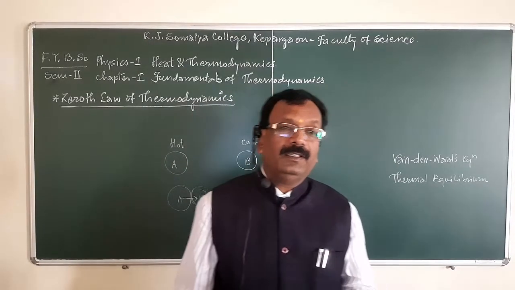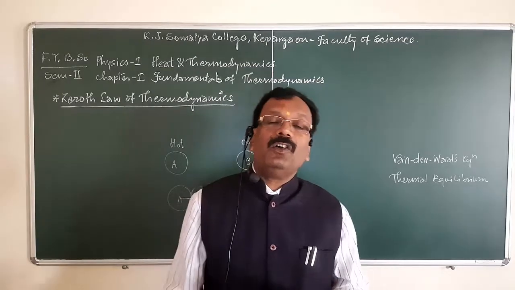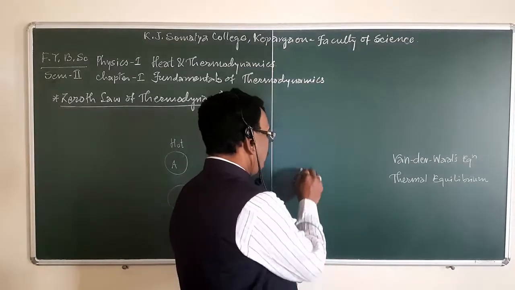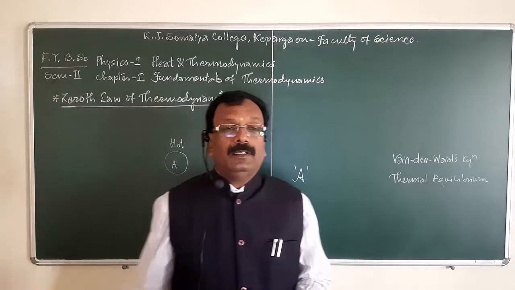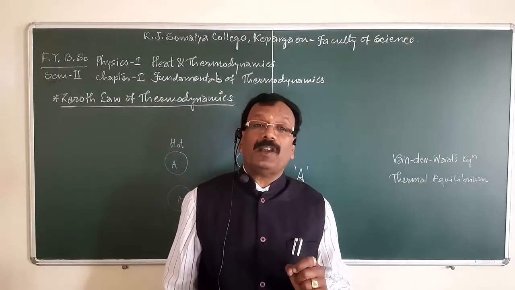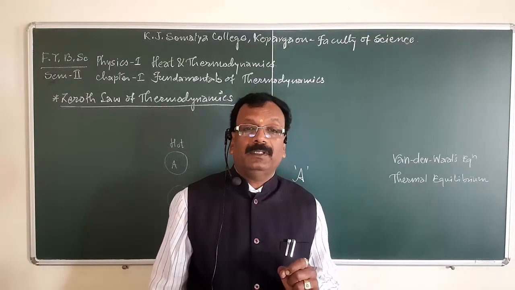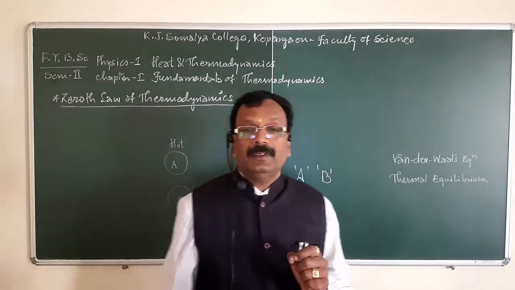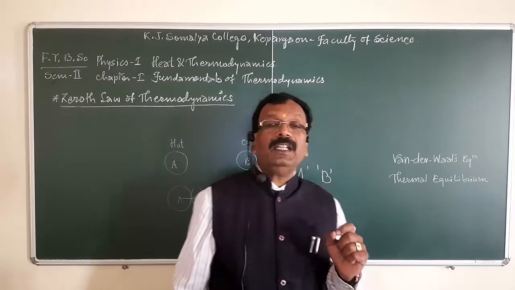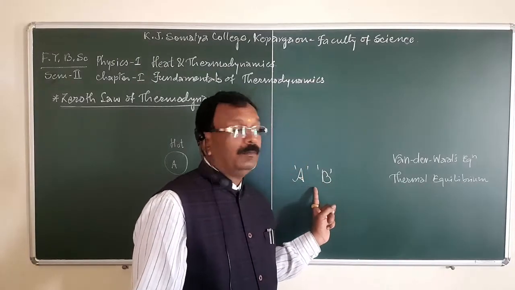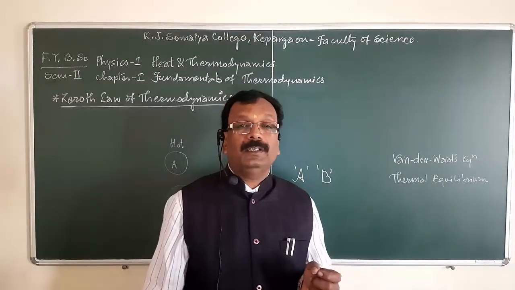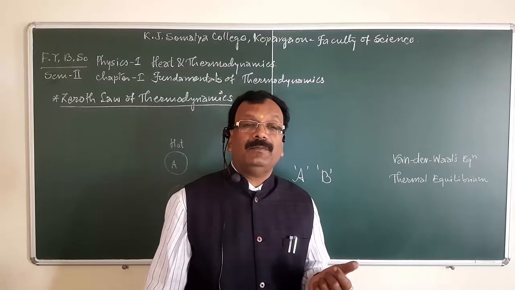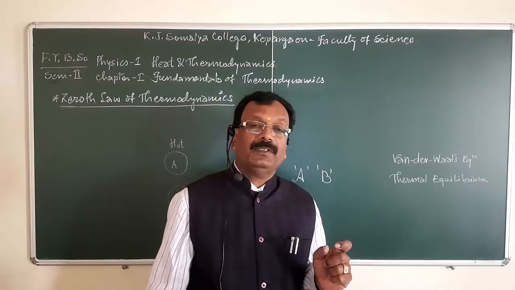Do you understand what I say? When a hot body, suppose A, is brought in thermal contact with a cold body B, heat flows from body A to body B, and after some time the flow stops.